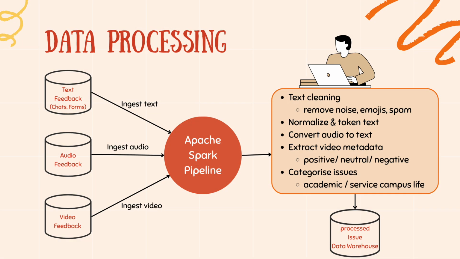This slide shows the flow for each data type. Even though text, audio, and video come in differently, they all go to Spark. This is the heart of our processing. Spark cleans text, removes noise, converts audio into text, analyzes sentiment, and classifies topics. This transforms messy feedback into structured information and ends up in the data warehouse.